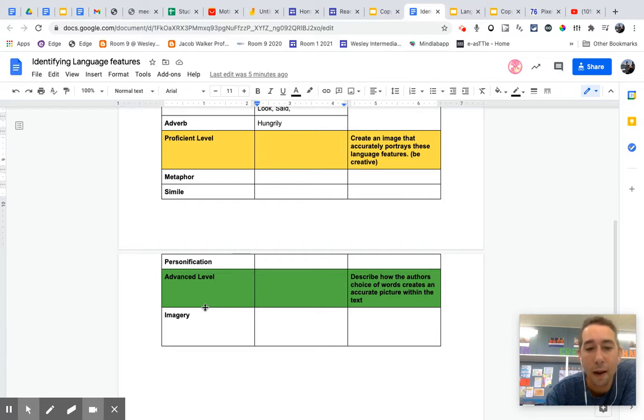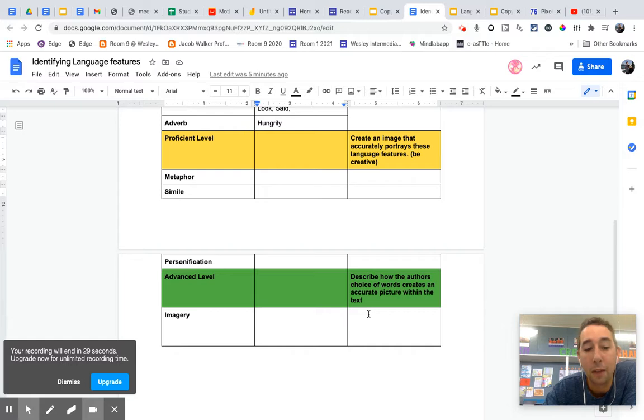Sorry about that. But imagery is looking at the way sentences and things are put together in order to create imagery for the reader, right? So any really descriptive sentences is what we're looking for, or even the use of metaphors. But then why has the author chosen those words? I hope that makes sense.